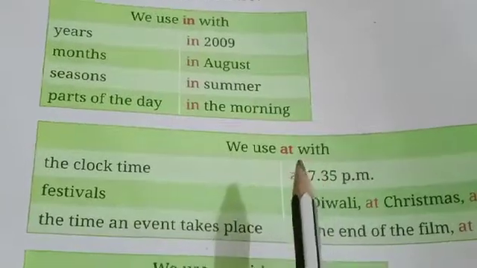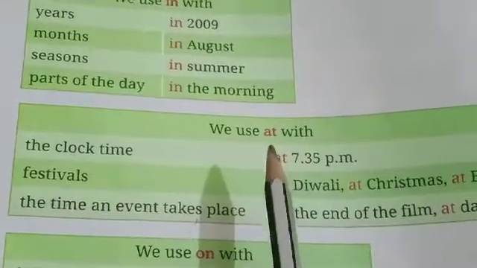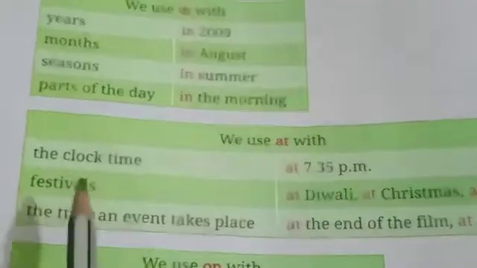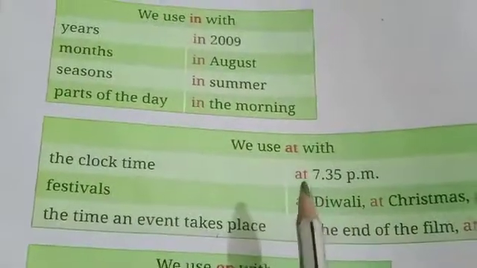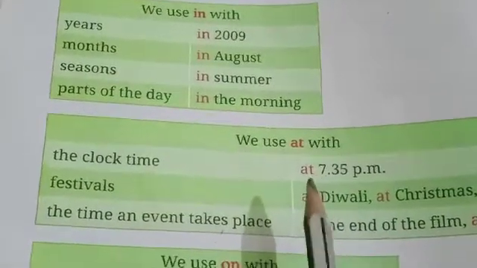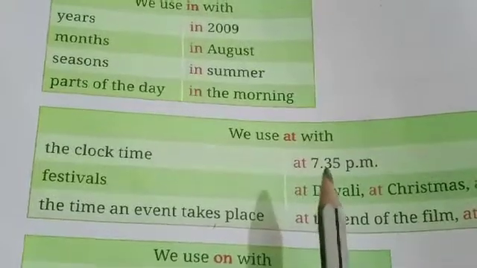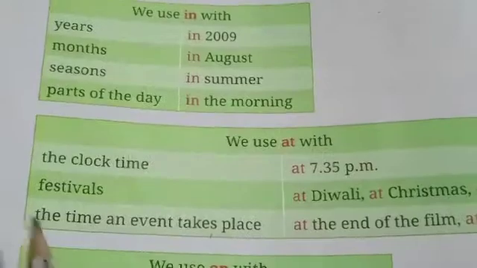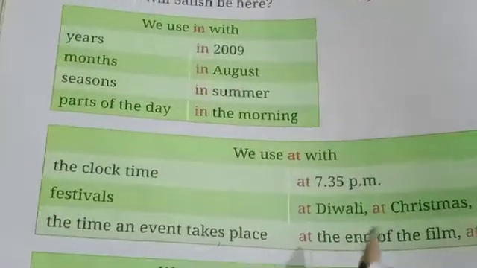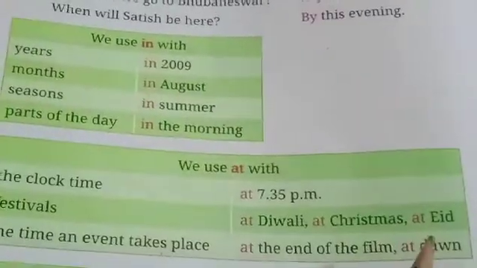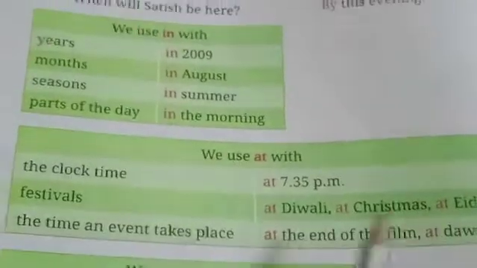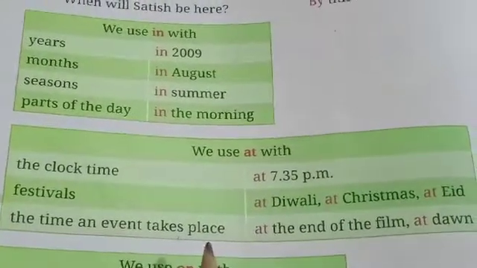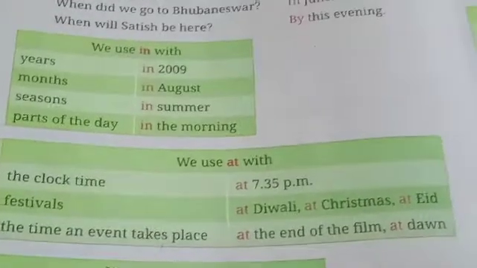When do we use at preposition to denote this? When these things happen? The clock time, we always use at preposition before telling the time. At 7:35 p.m., at 10 o'clock, in this way, okay. Festivals, at Diwali, at Christmas, at Eid, okay. The time an event takes place, at the end of the film, at dawn, dawn means pahad.